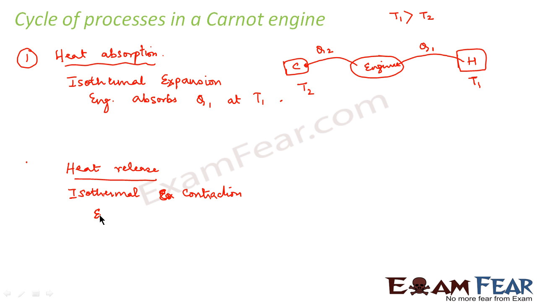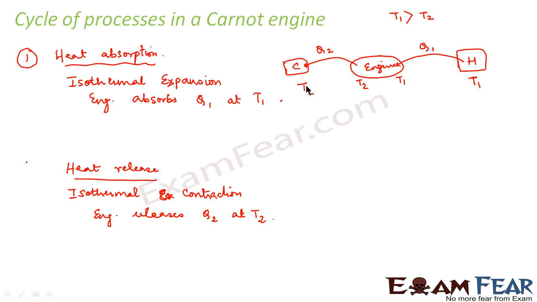So in isothermal contraction, what happens? Engine releases Q2 amount of heat at temperature T2. So this is another step. But there is a question: in the first step, I said that the engine should absorb heat at temperature T1, and in the second step, I am saying that the engine should release heat at temperature T2.